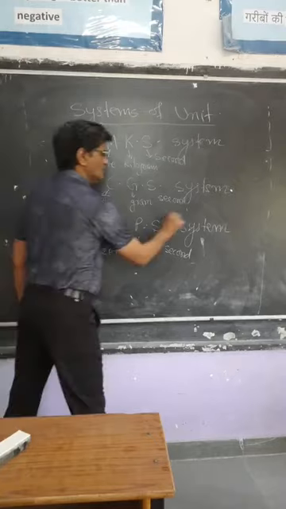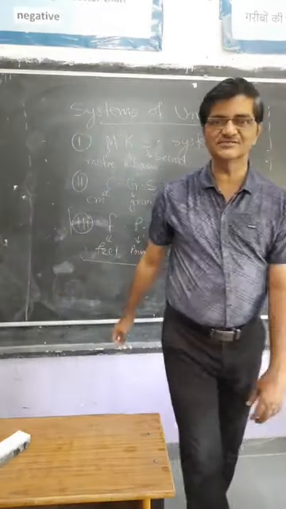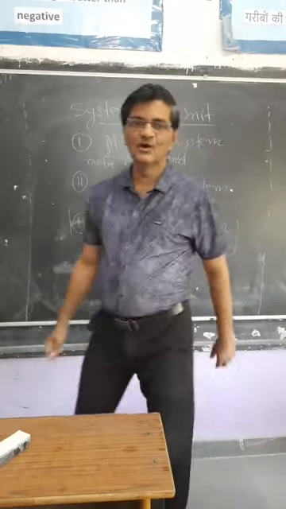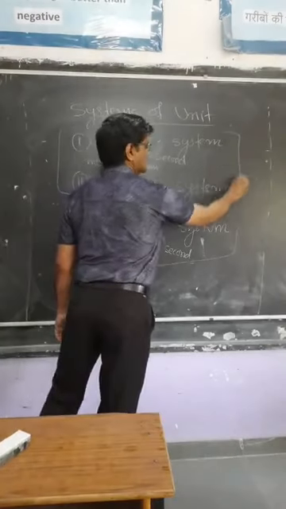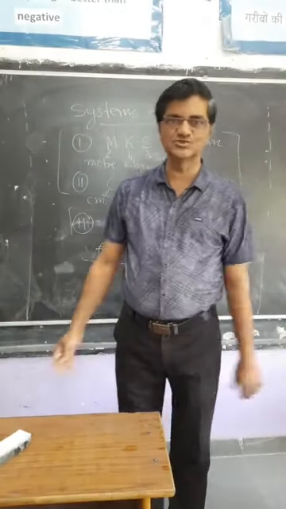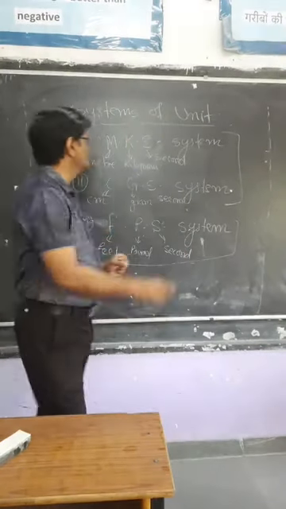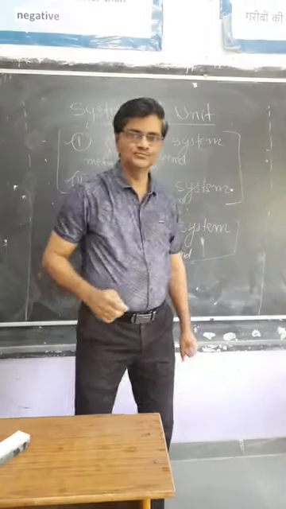So almost this system of unit is used very rarely these days. Actually this is simply used in British system, but nowadays we are using only these two systems of unit. Their conversions are very simple. Directly you can convert MKS to CGS only in the powers of 10. That's why we are using only MKS and CGS system.